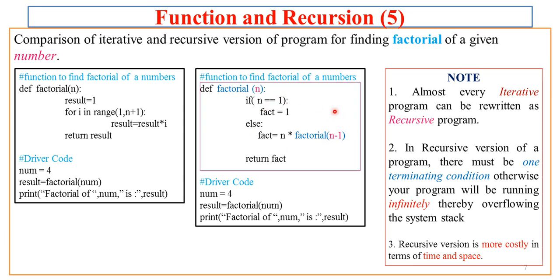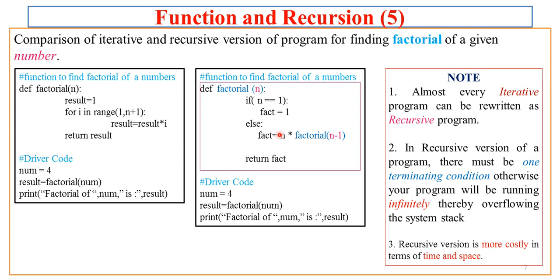And one more important thing to be noted here is, in the recursive version of a program there must be one terminating condition, otherwise your program will run infinitely, thereby overflowing the system stack. You know that in case of recursion, as we have already discussed, if I call the factorial function with n equal to 4, it generates 4 copies and pushes them onto the stack.